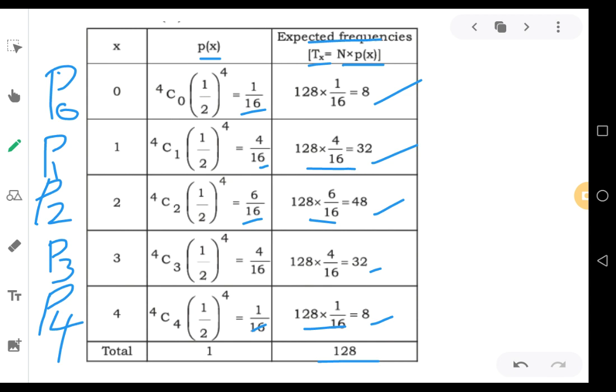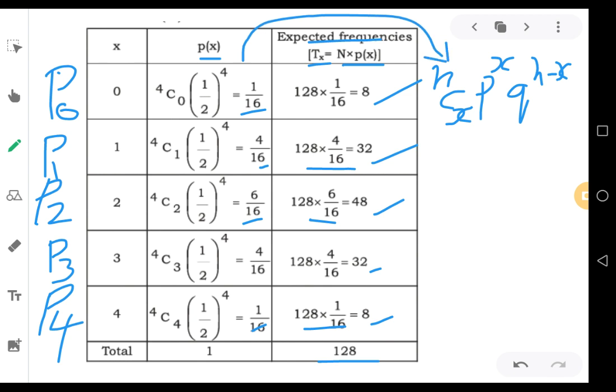And the second column, P of x, is calculated in the same manner. Up to here we were calculating P0, P1, P2 with the help of the formula, that is nCx into p to the power of x into q to the power of n minus x. The same formula is applied in this case.